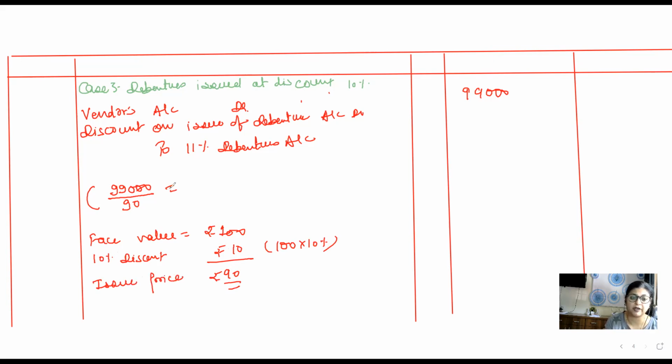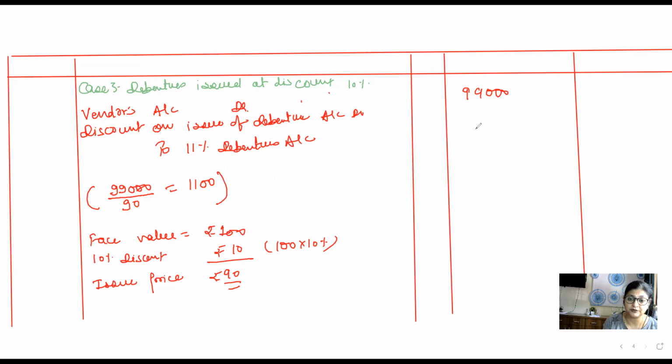That is why I am dividing it by rupees 90 over here. So 99,000 divided by 90 rupees is 1100 debentures. The number of debentures has increased because the face value, issue price of each debenture has also reduced.